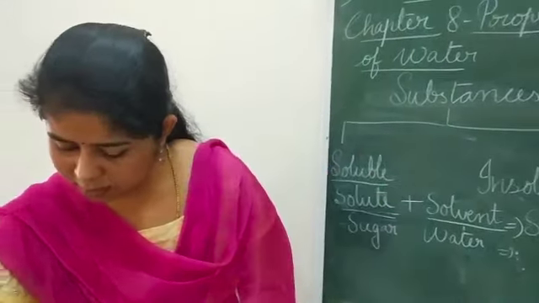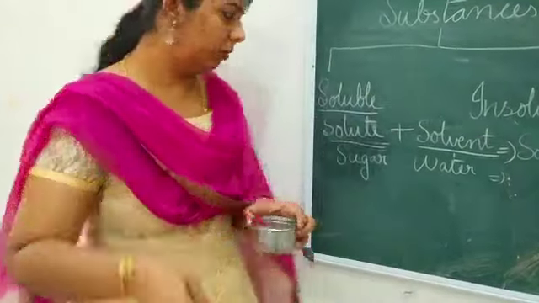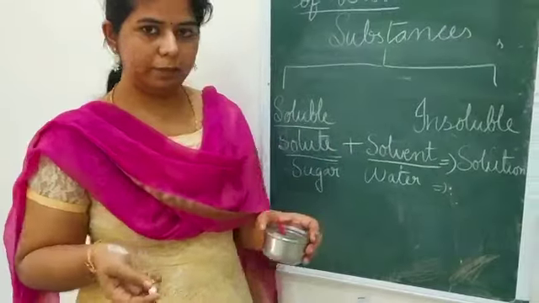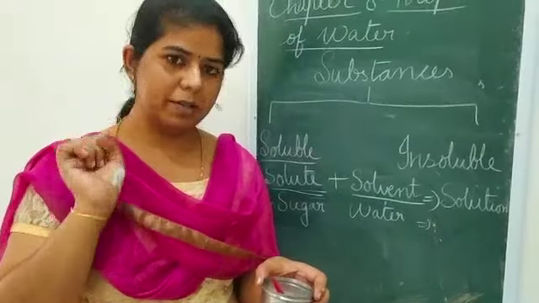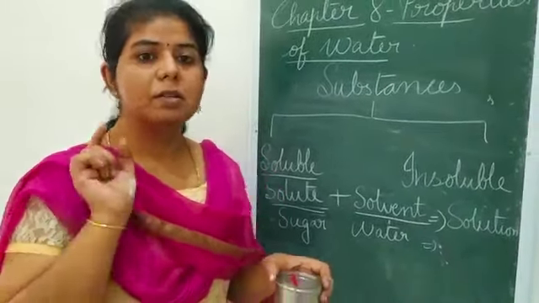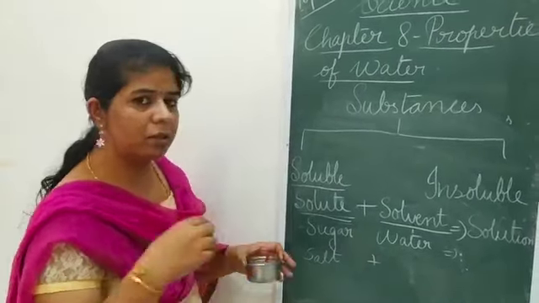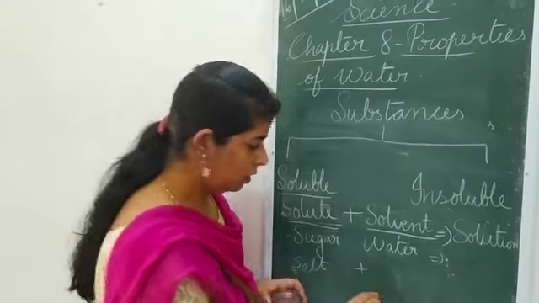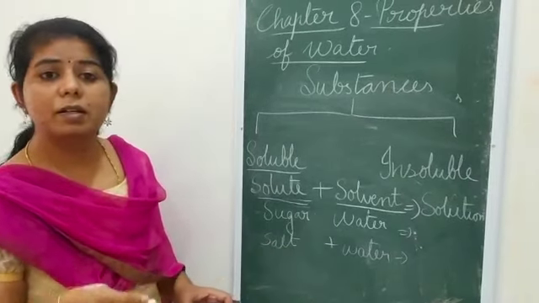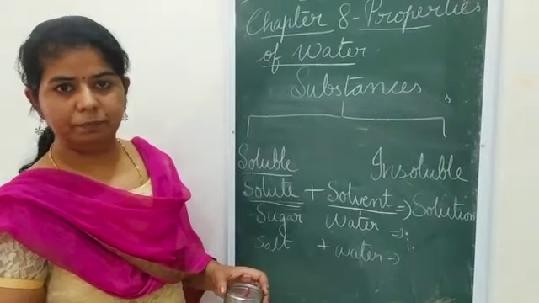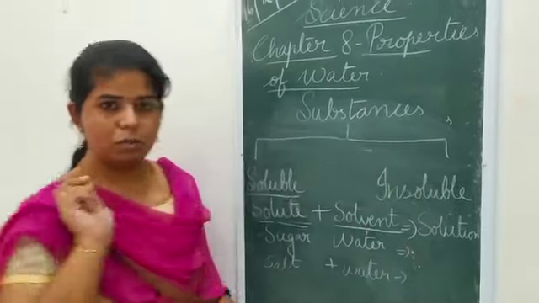Okay? The same way, if I add salt to the water, what is getting mixed up, salt or the water? Salt is getting mixed up. So what is the solute there? Salt is the solute. And what made the salt dissolve in it? The water. And the product after we mix it together is the salt solution. Got the terms? Solute, solvent and the solution.